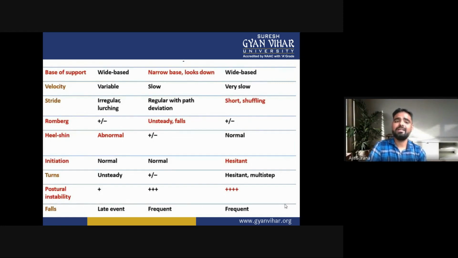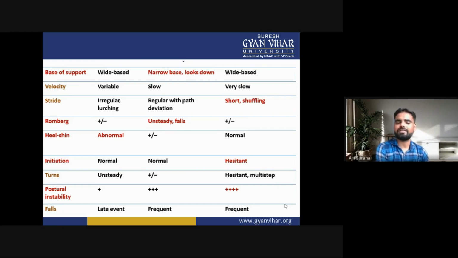Now the stride length. In cerebellar ataxia, it is irregular and lurching. But in sensory ataxia, it is regular with path deviation. And in frontal ataxia, it is short and shuffling.